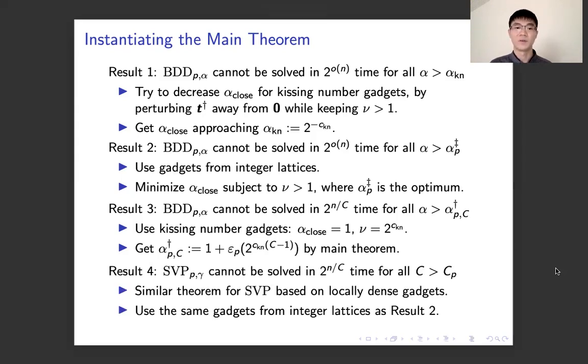Finally, our result 4 is for the SVP problem. It says SVP cannot be solved in 2 to the n over c time. For the SVP problem, we have a similar theorem based on locally dense gadgets as we had for BDD. And for result 4, we used the same gadgets from integer lattices as in result 2.